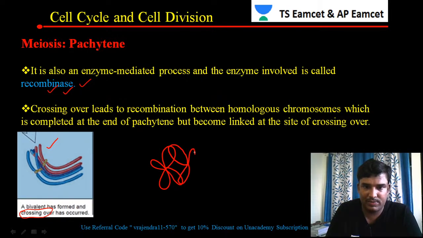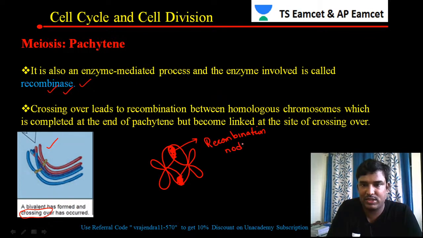So like this, crossing over is taking place. This is the site where the crossing over is taking place. This is called as the recombination nodule. So here the recombination is taking place.